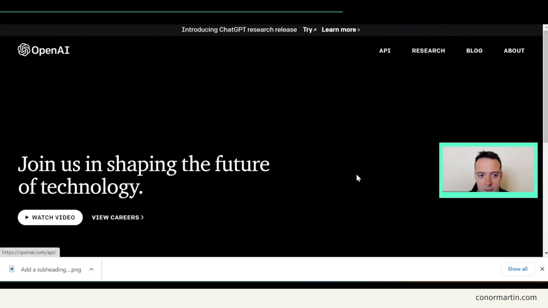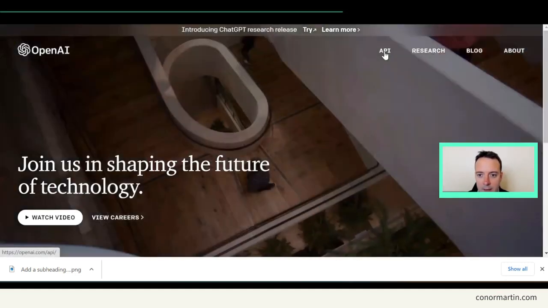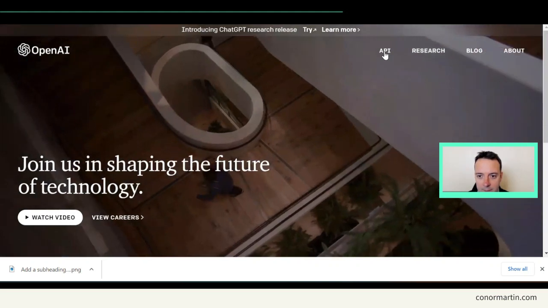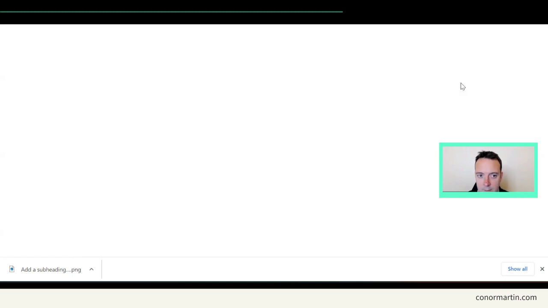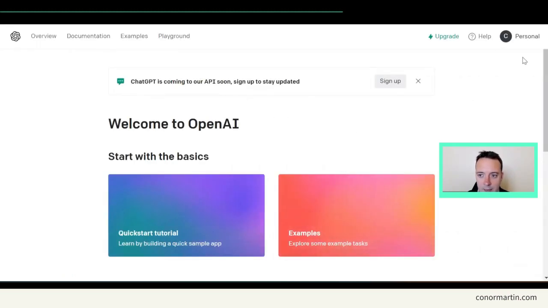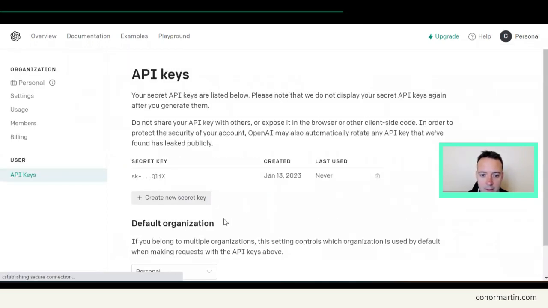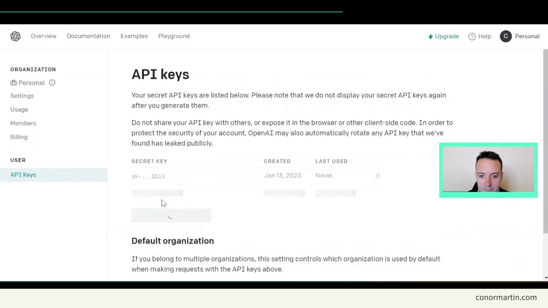Okay, and we go to OpenAI, and we go to this API here. And we log in. Now that we are inside OpenAI, we just click here, personal, and we look at view API keys. Okay, so you just want to click this, create new secret key.